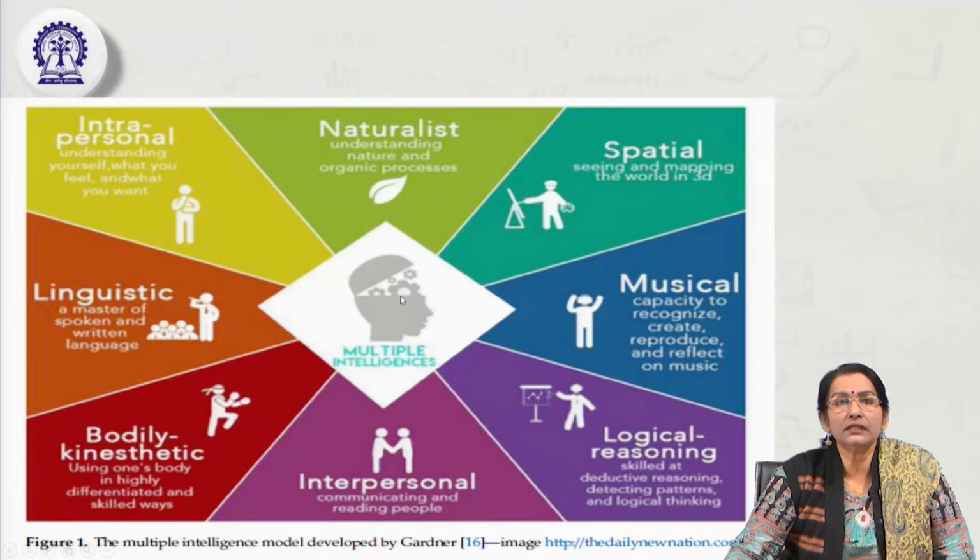So, the first thing is spatial intelligence. People with spatial intelligence have very high perception as far as space is concerned, that is, seeing and mapping the world in 3D. They have the ability to imagine and map the whole world, especially space, in three dimensions in a very effective way. That is called spatial intelligence.